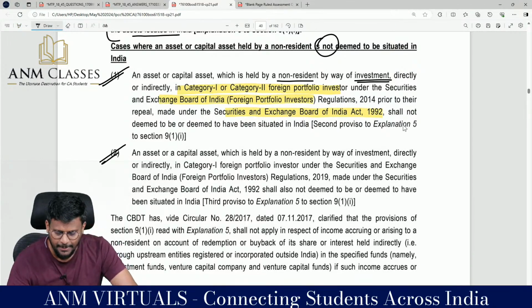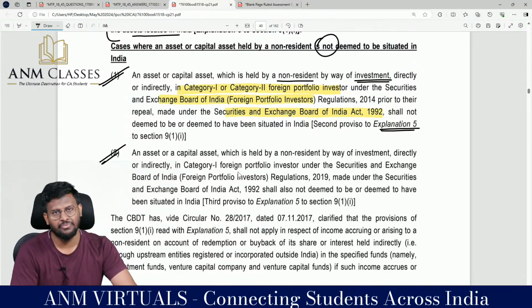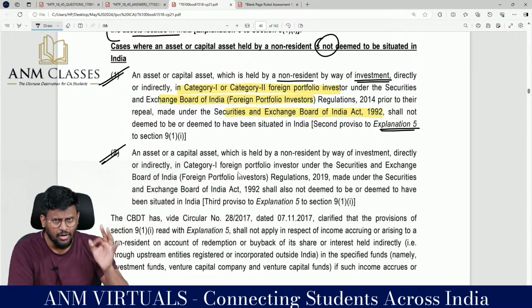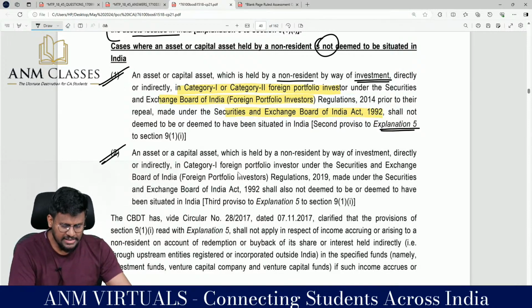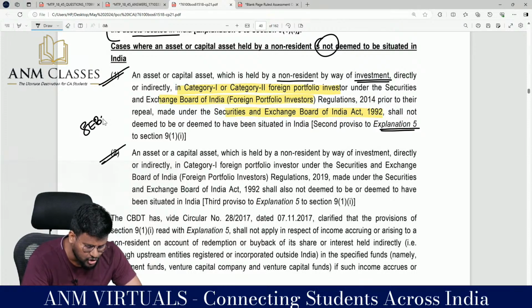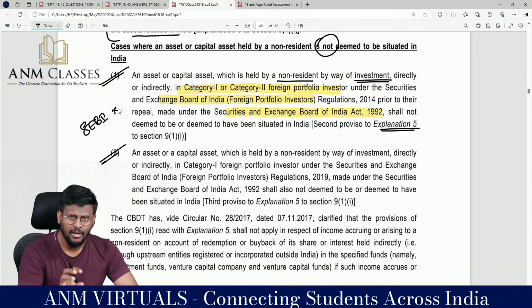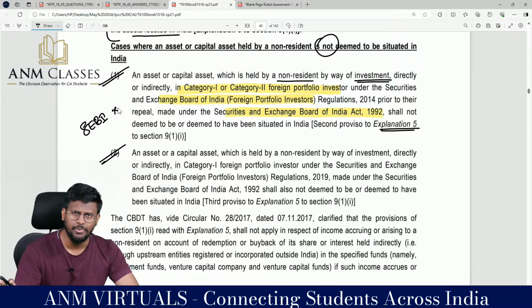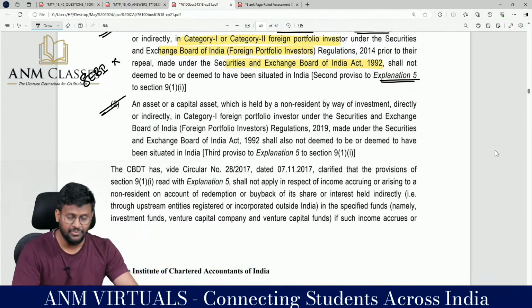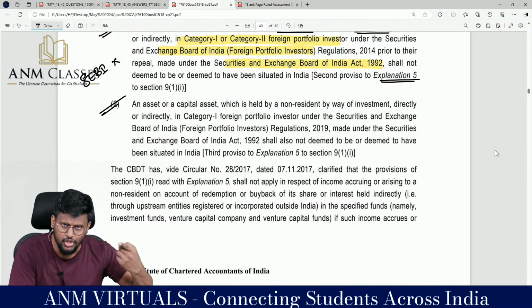This is an exception as per the second proviso to Explanation number 5. That means if a non-resident is holding any shares or securities because of SEBI guidelines, Securities and Exchange Board of India, then the income is not to be accrued or arisen in India. The second exception to Explanation number 5.